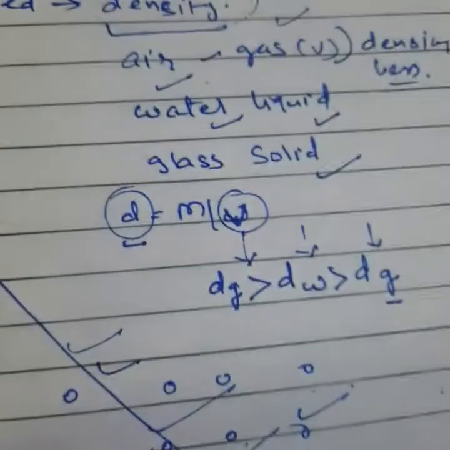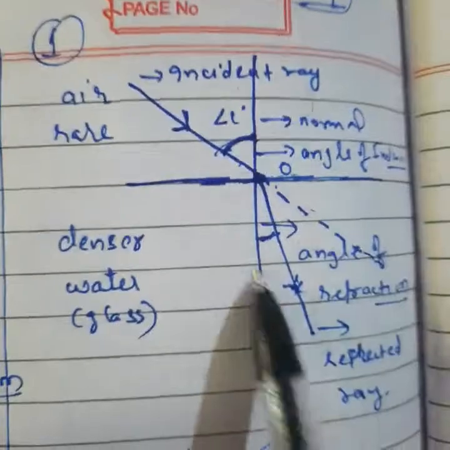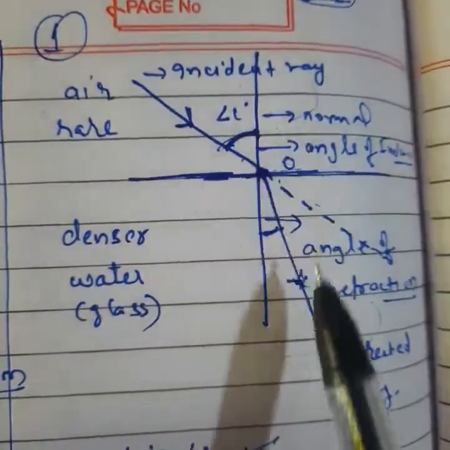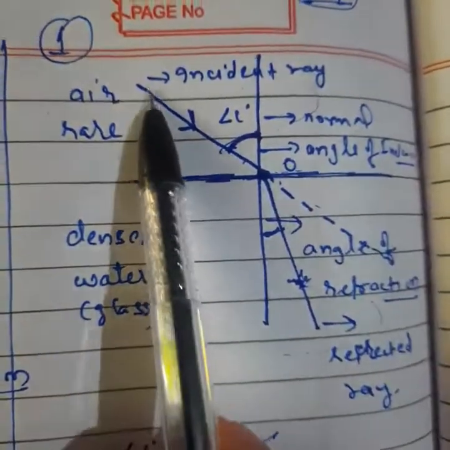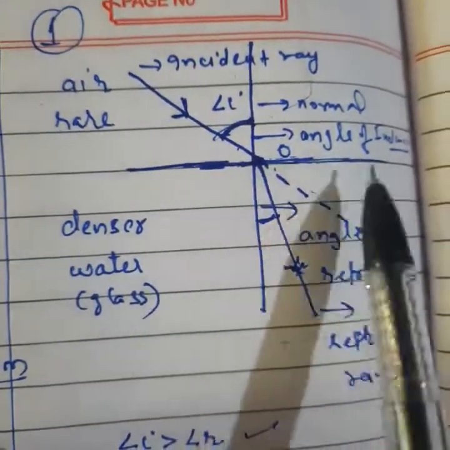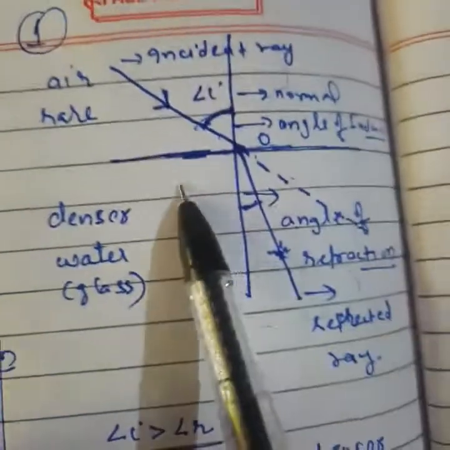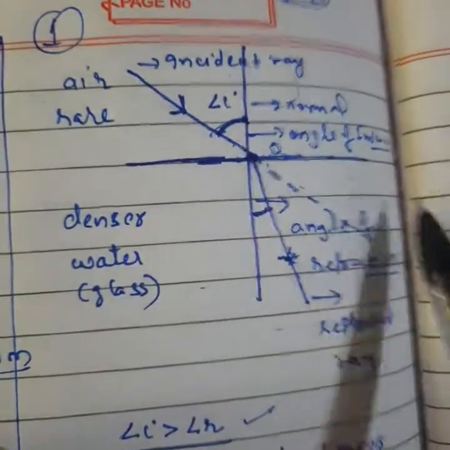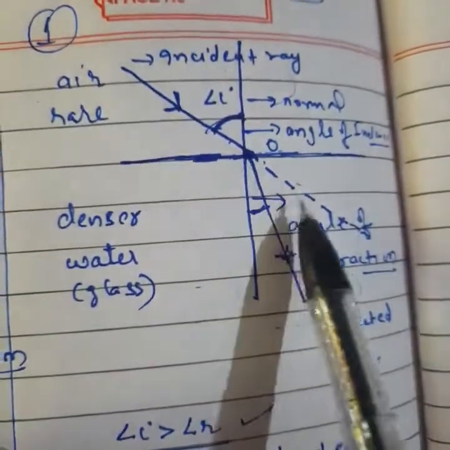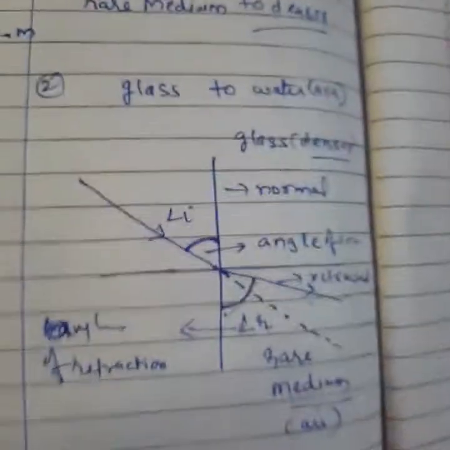So in the case of refraction, speed takes part in getting refraction. Clear? So I told you the simple basic case. Here this is the rare medium, and this is the denser medium. Light will travel from rare to denser medium. At that time there is less force, so light will travel straight. But listen, when it changes its medium to a transparent medium like water or glass, its molecules are very closely packed. At that time these molecules will apply force on the light, and the light will bend because its speed will decrease. Clear? And in this case, this is your denser medium.